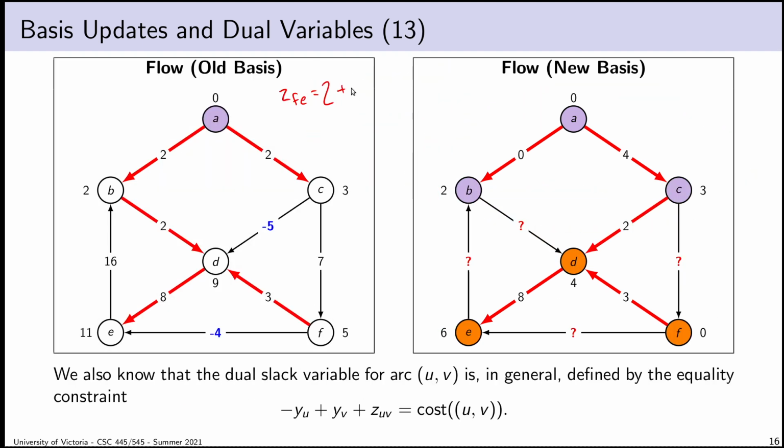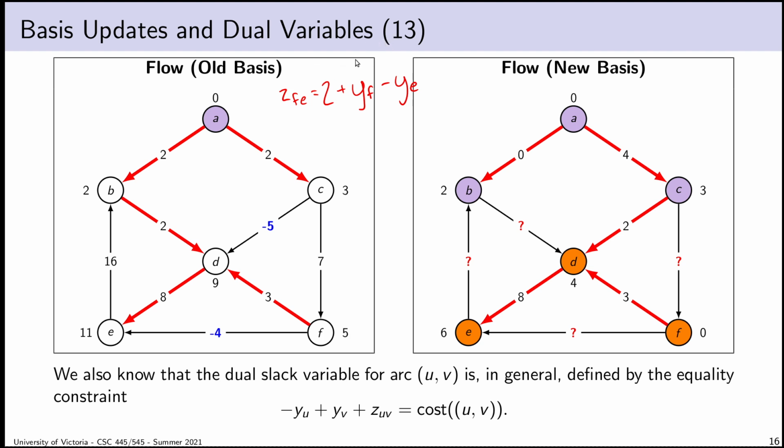That's going to be plus the Y value of the source, which would be F, minus the Y value of the other endpoint, which would be E. If we compute that in the original graph, we end up with 2 plus YF, which is plus 5, and then minus 11. So 2 plus 5 is 7, minus 11, which is equal to negative 4. That makes sense. And the reason I wanted to write the formula out explicitly is because maybe it's not obvious how to solve it, I want to move the terms around to make it convenient. So that's the value of ZFE in our old basis.